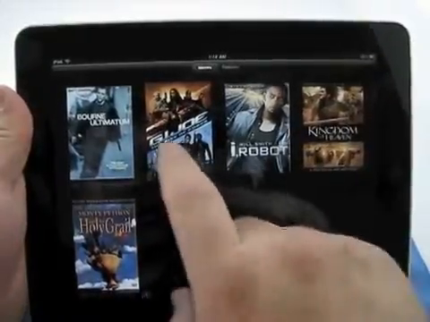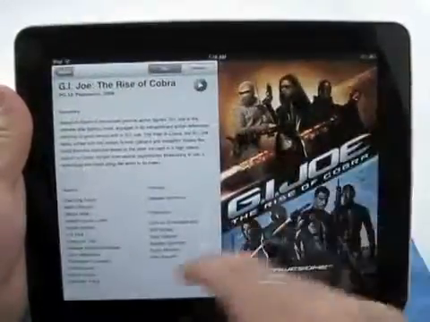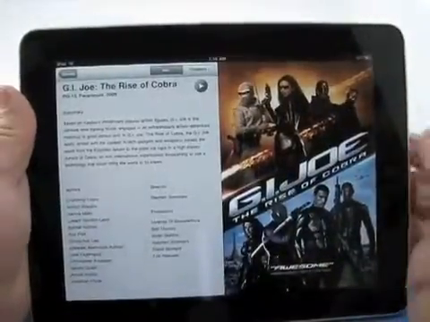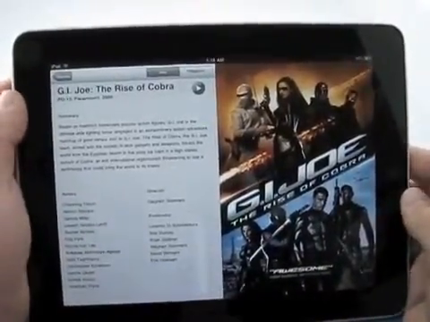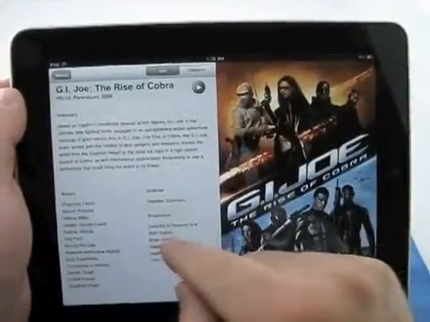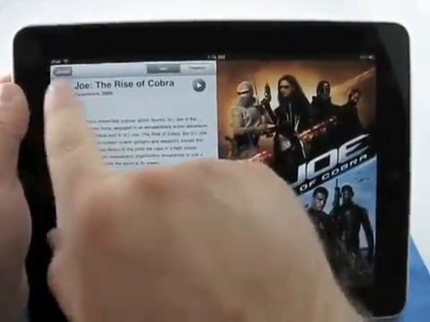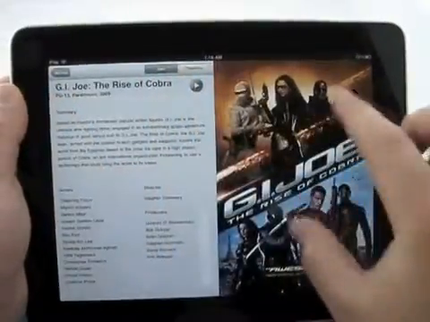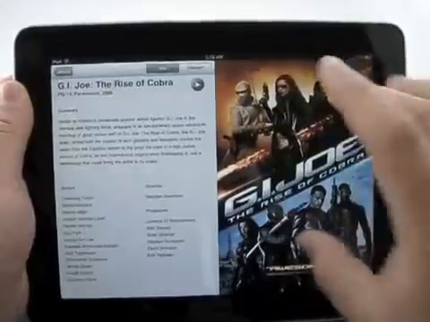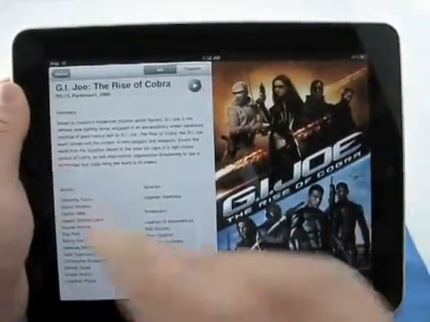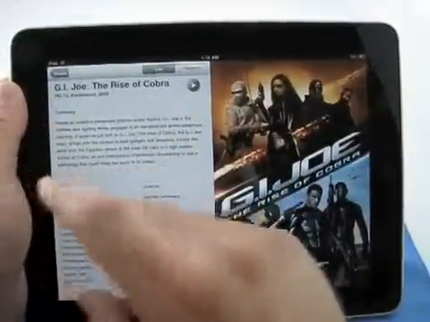So let's go ahead and we'll touch G.I. Joe because it has the most content. This actually came with a Blu-ray, a digital copy, and I moved it over here. So here we have a summary of what this is about. We have the actors, director, and producers. We have an option up here to go back to our movies. We have info and chapters. We have the album art. You can't pinch and zoom or anything, but you have the full album art here. Let's go back, or DVD case art, whatever you want to call it.